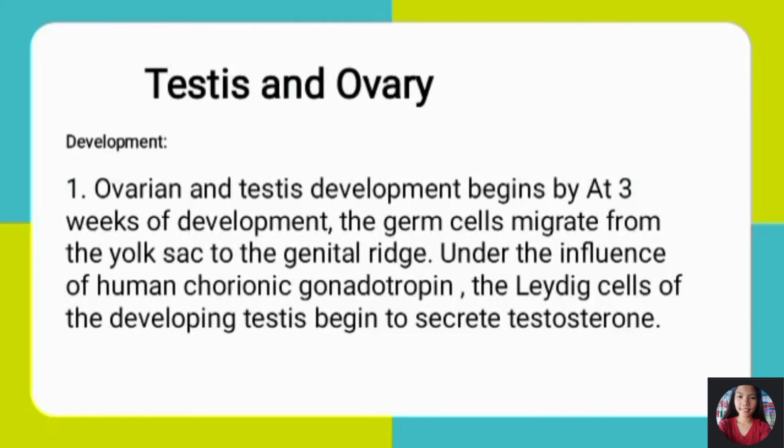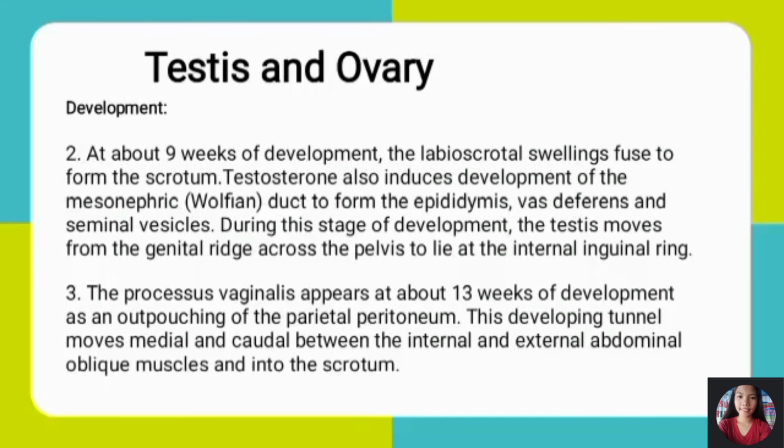Testes and ovary. Ovarian and testes development begins at 3 weeks of development. The germ cells migrate from the yolk sac to the genital ridge under the influence of human chorionic gonadotropin, and Leydig cells of the developing testes begin to secrete testosterone. Second development. At about 9 weeks of development, the labioscrotal swellings fuse to form the scrotum.